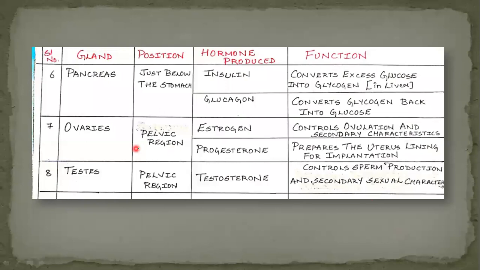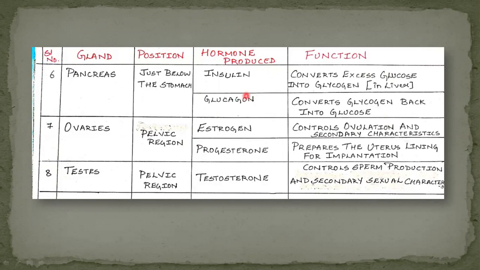Next gland is pancreas. Pancreas is present just below the stomach. This pancreas secretes two hormones, that is insulin hormone and glucagon hormone. Insulin hormone lowers the blood sugar level or glucose level by converting excess glucose into glycogen. The deficiency of this insulin hormone causes a disease known as diabetes.